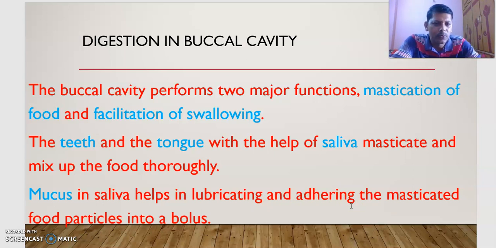When we chew the food, it is broken down into small particles. Those particles are attached together with the help of mucus. Mucus also helps in easy passage of food in our buccal cavity while we are chewing the food. It also helps in adhesion of those particles of the food to form the bolus.